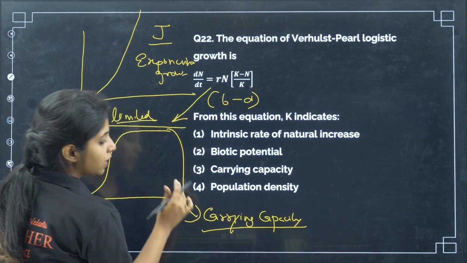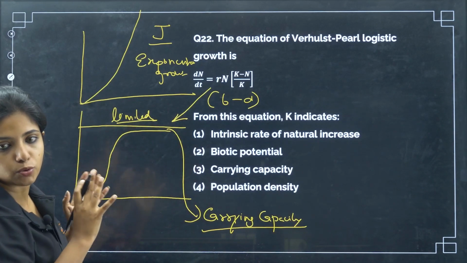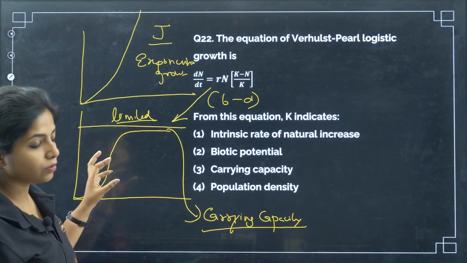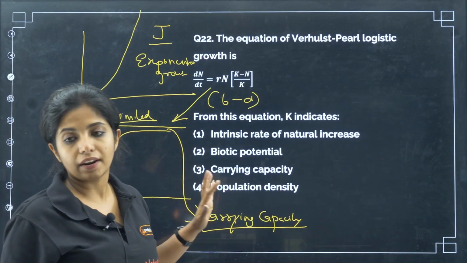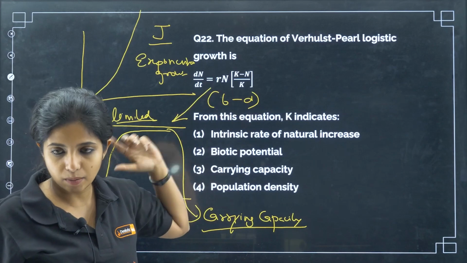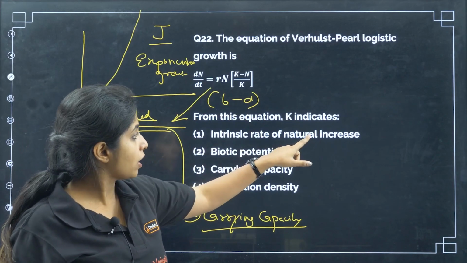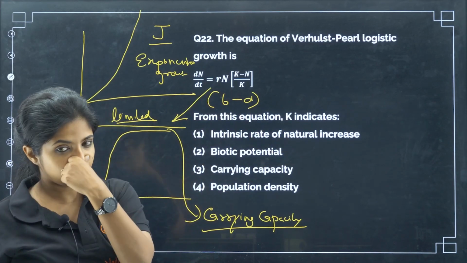This is the maximum that the environment can carry because of the limited resources that we have. With the limited amount of resources, this is the carrying capacity. So, K stands for carrying capacity. The intrinsic rate of natural increase is R. Biotic potential is basically birth rate and things like that.